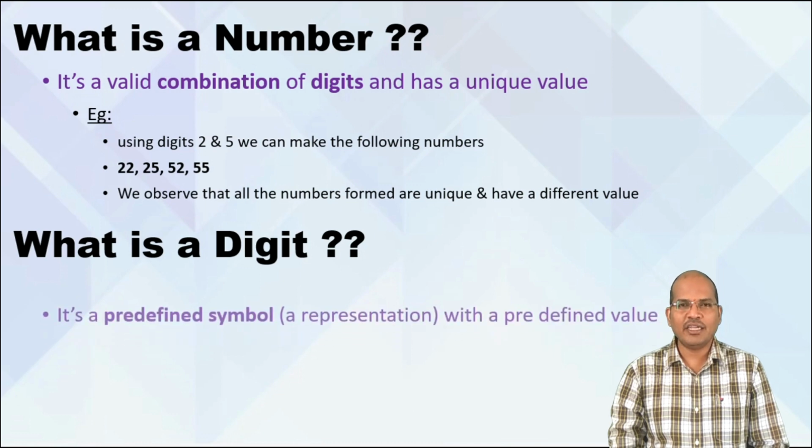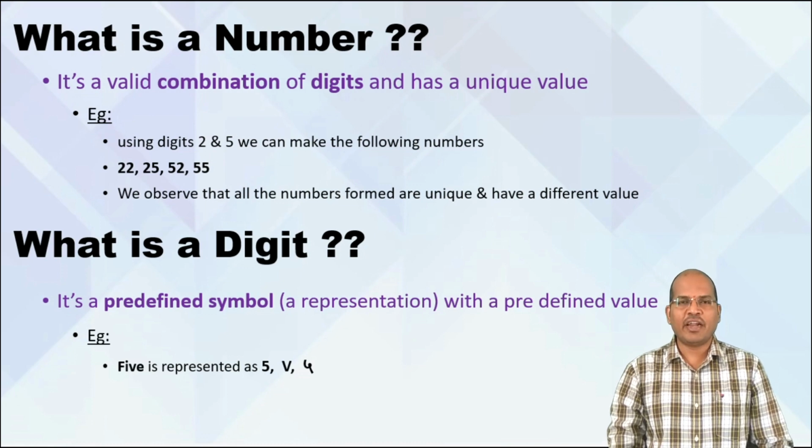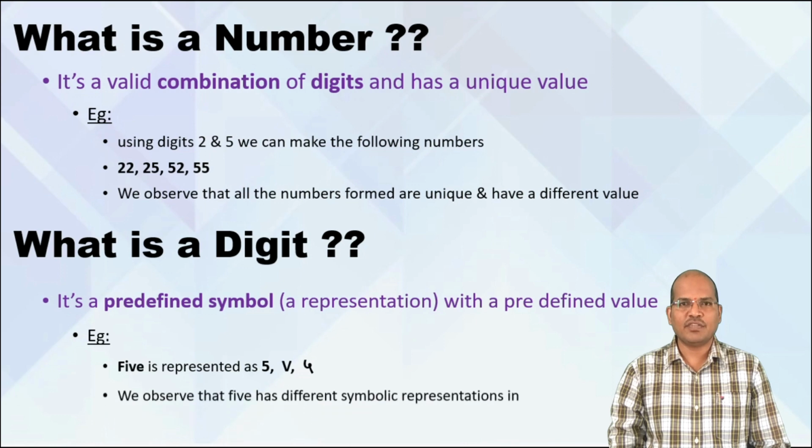Now digit can be defined as a predefined symbol with a predefined value. For example, we have been writing 5 from your school days. Now what is actually 5? 5 can be written in many notations. For example, we have 5 in English, 5 in Roman, 5 in Devanagari script. It's all 5. We do not know how it is 5, but we take it for granted that that particular symbol is 5. So we observe that 5 has different symbols in different languages. So that's all about a number and a digit.